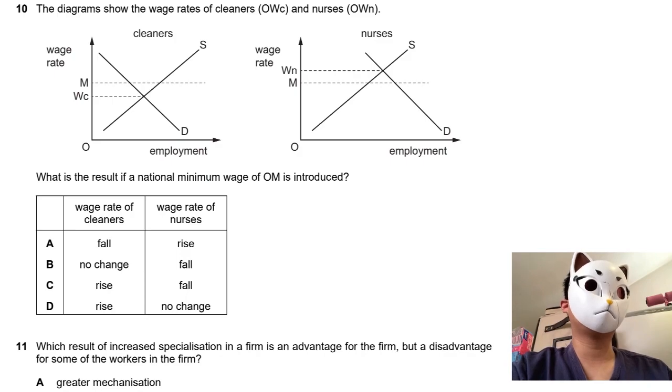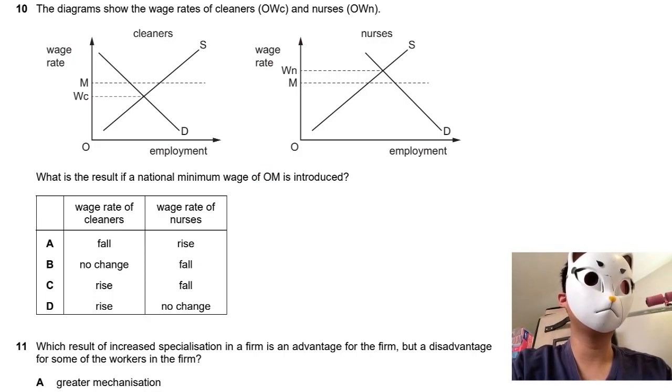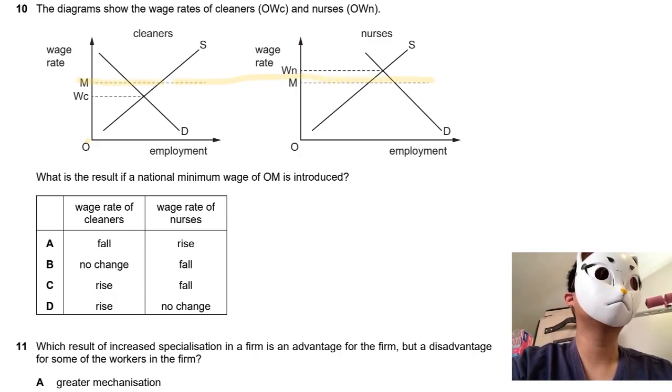MC question 10. This one is about minimum wages across the cleaners and the nurses. So what would be the result if a national minimum wage, OM, O and M, is set? My guess is like this.